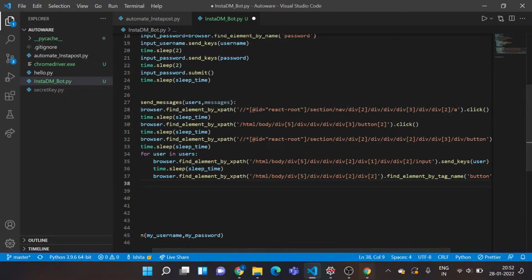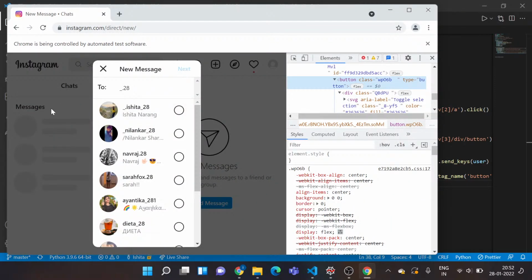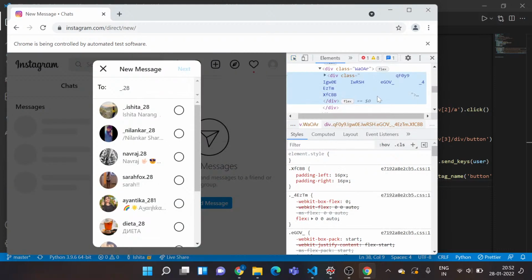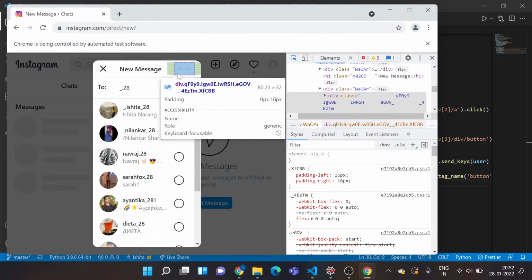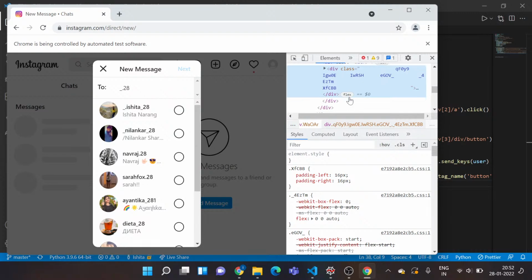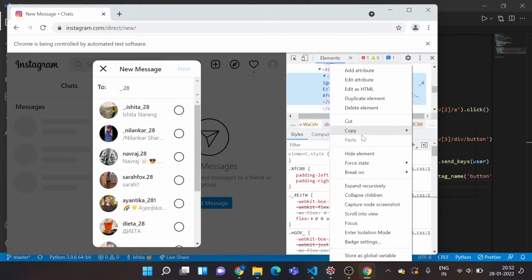Now what I want to do is click on next so that I can be directed to the draft page and I can send my message. So I'll locate this button next. Okay, so I've got this div class. I'll just copy the XPath from here.